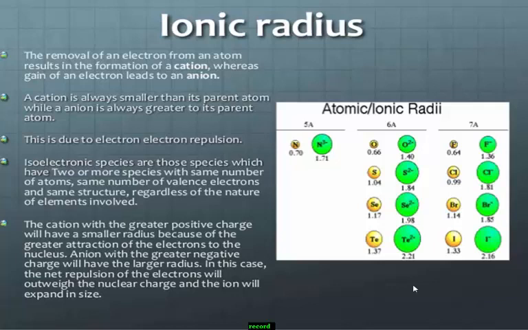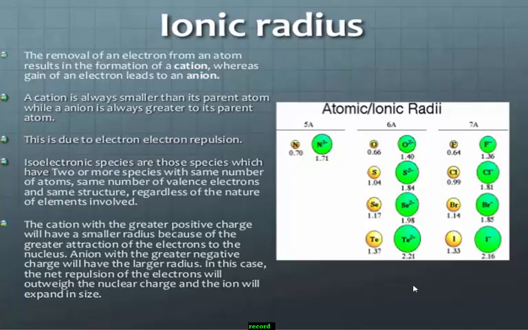And I think you already know about isoelectronic species also. What are isoelectronic species? The ions which contain the same number of electrons are called isoelectronic species. One very important point to remember, note down: size is inversely proportional to atomic number.